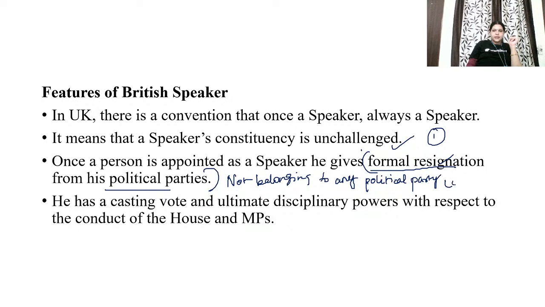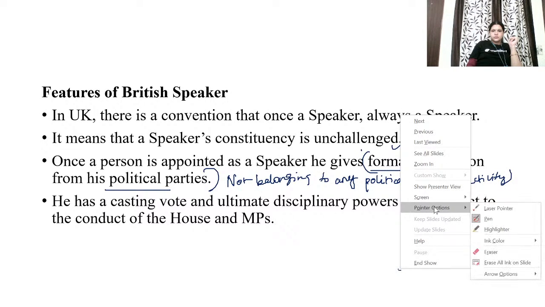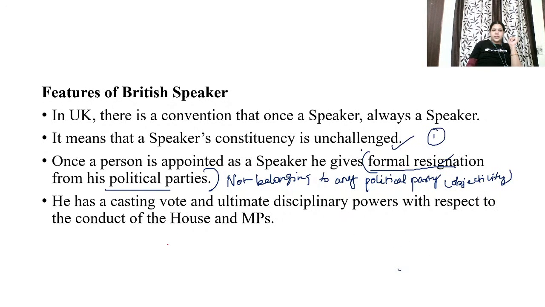So obviously here comes the answer for objectivity. He has a casting vote and ultimate disciplinary powers with respect to the conduct of the House and MPs. So this is about the British Speaker. So the first part is over.